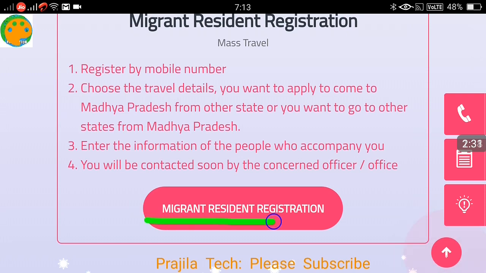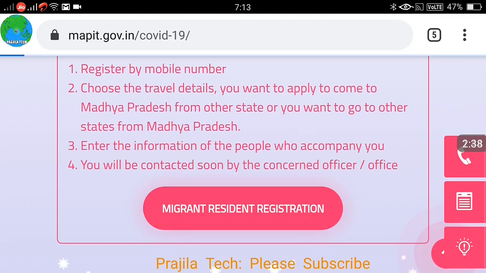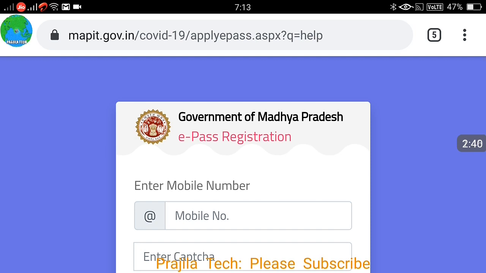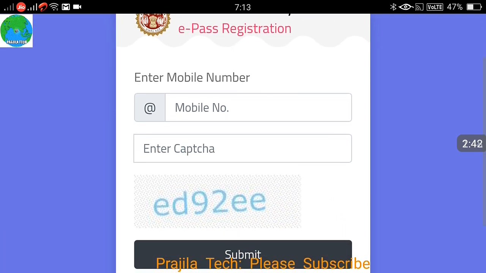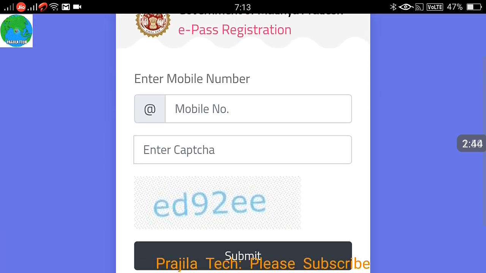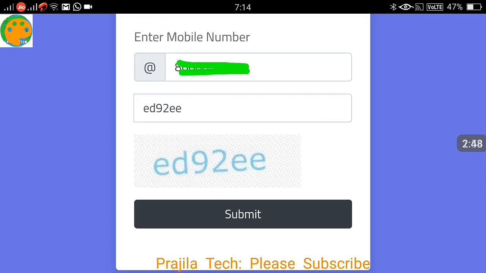So I'm not going to take your time showing the complete process. It will be very quick. Click on migrant resident registration or e-pass, you can do either. Now once you open it, the first time you have to give your mobile number and fill in the captcha. You enter the mobile number, enter the captcha, and click on submit.